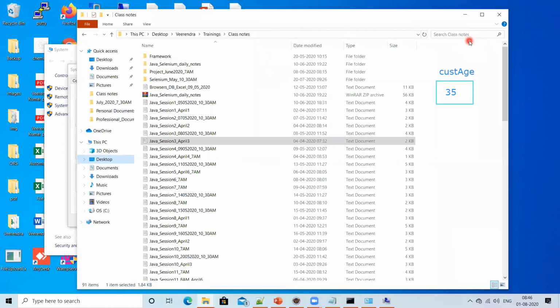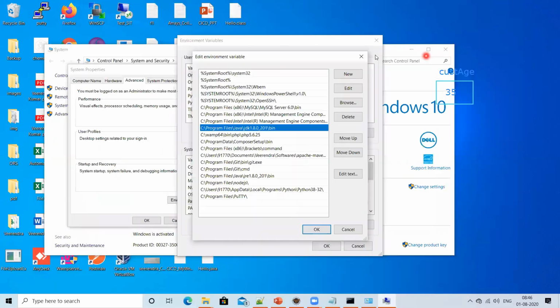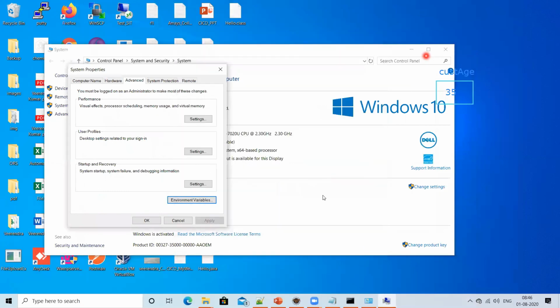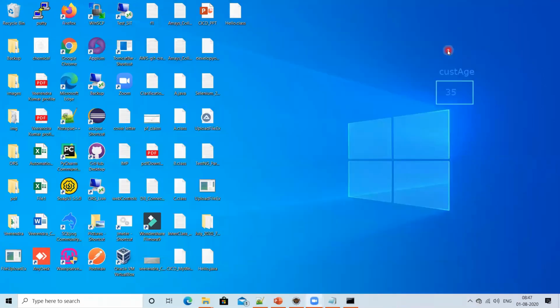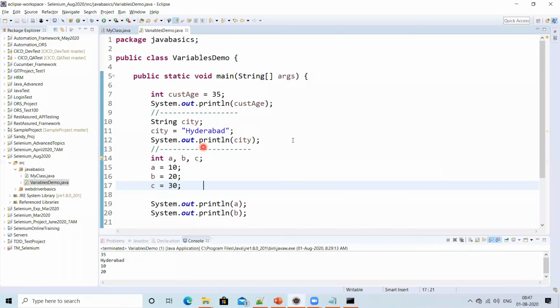Great. But guys, this knowledge, if you have it, is enough. At least you should know that yes, I can run the code from the command window also without using Eclipse. You understood? But generally we always use Eclipse to develop the code and to execute the code. Here I am not doing explicit compilation, right? My Eclipse will do compilation automatically. Whenever I write a statement, it will do compilation automatically in the backend. So that is the advantage we have with Eclipse.